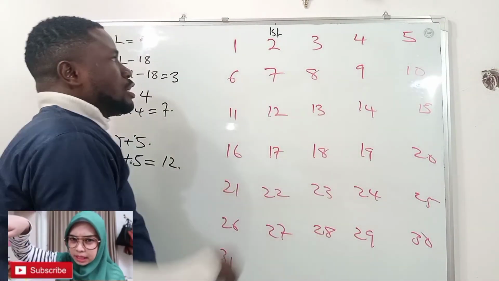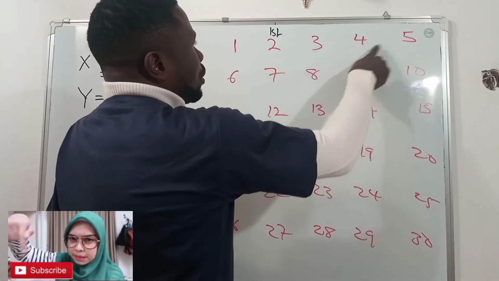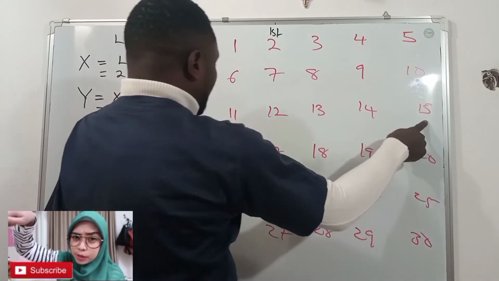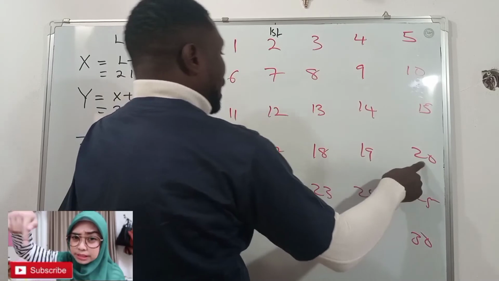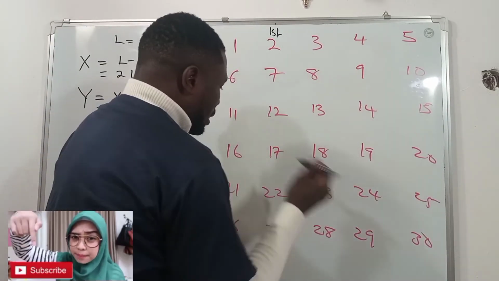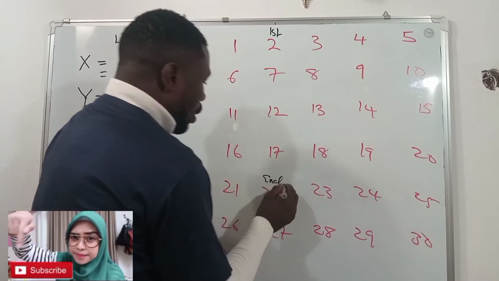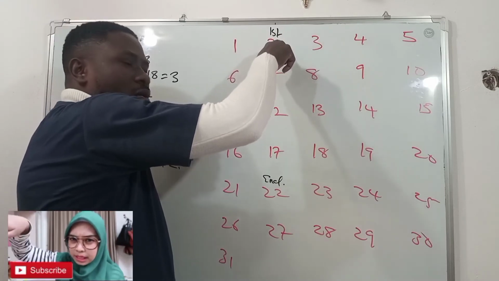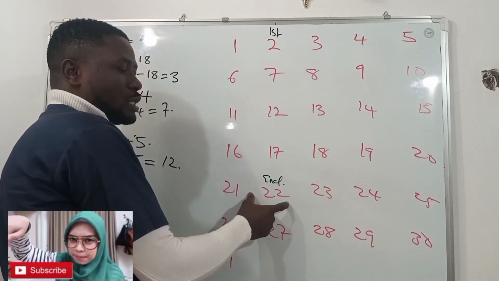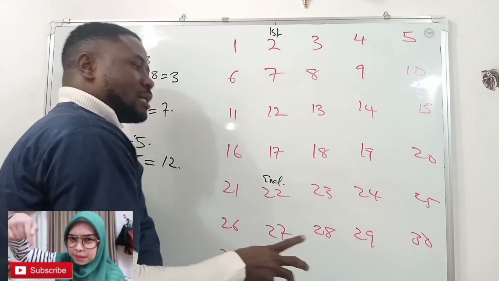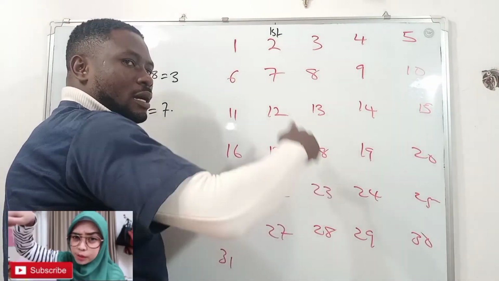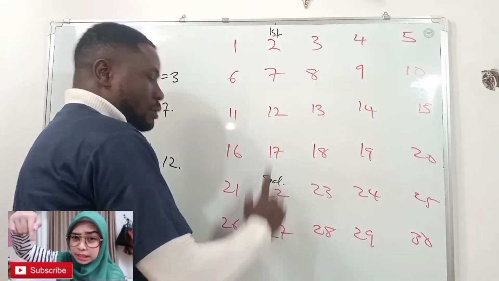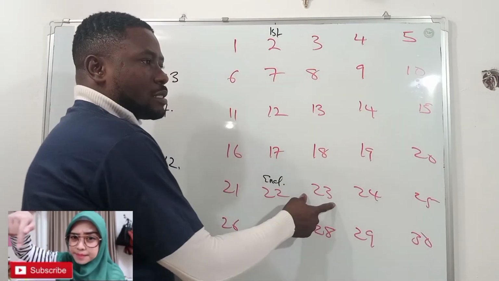So if we are to count, this will be number 1, 2, 3, 4, 5, 6, 7, 8, 9, 10, 11, 12, 13, 14, 15, 16, 17, 18, 19, 20, 21. This is the end of that menstrual cycle. It began on the 2nd, and it ends on the 22nd of this month. It means that for that woman, the next menstrual bleeding is likely going to be on the 23rd. But that's why we say the day before that day is the day that should be considered.